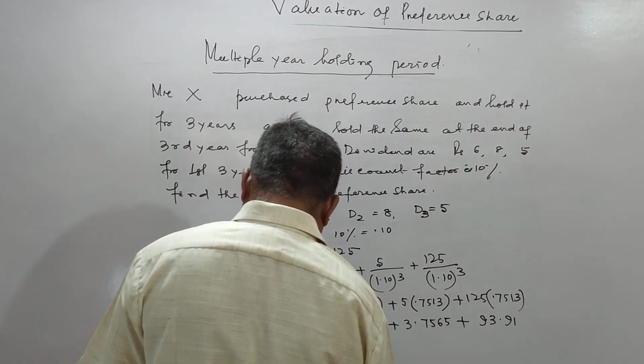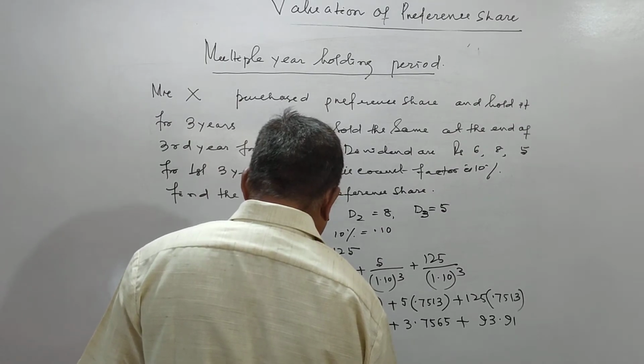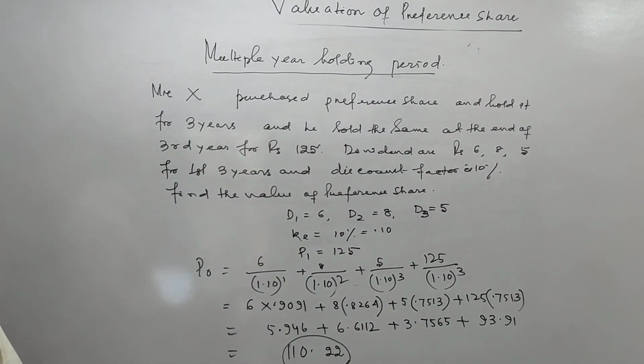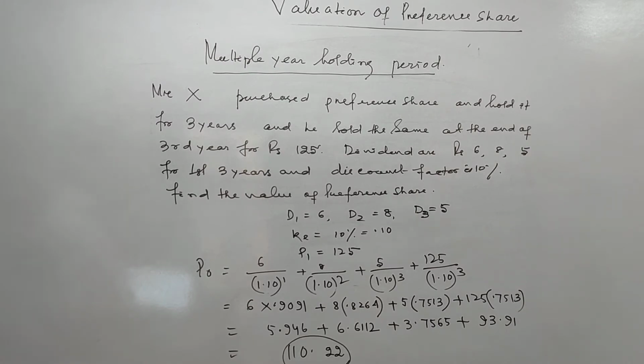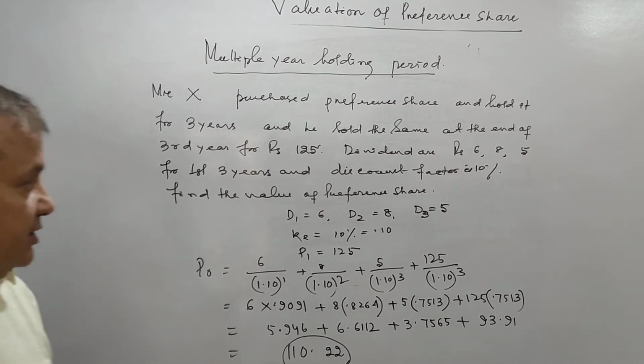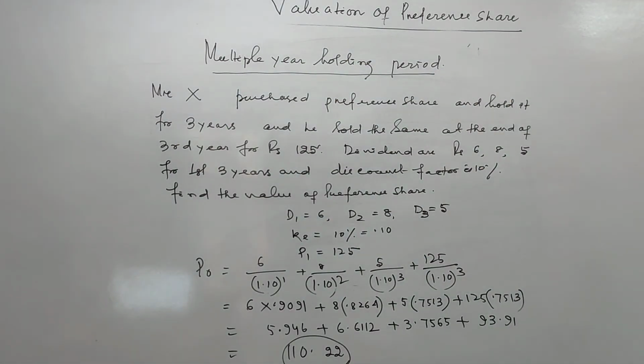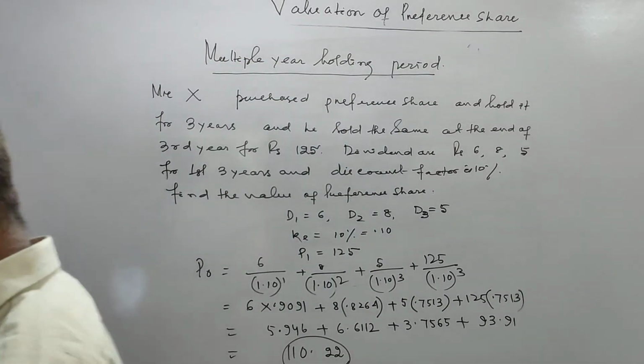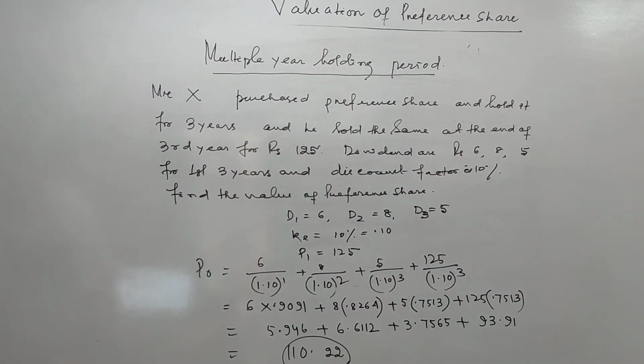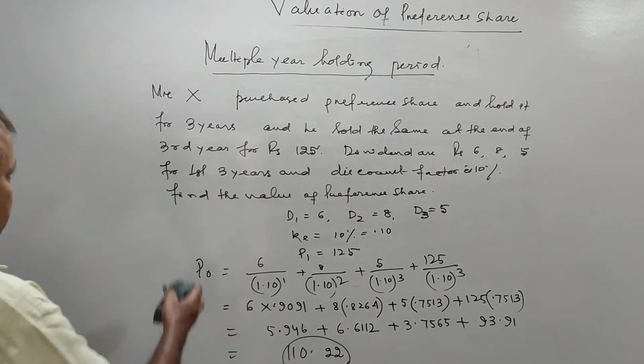So this will be the market price at the beginning of the year. This will be the market price in case of a multi-year holding period: 110 rupees 22 paisa. Then after multiple years, we can go for constant growth or zero growth.